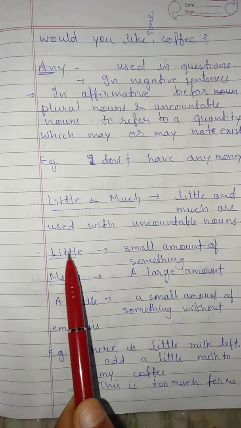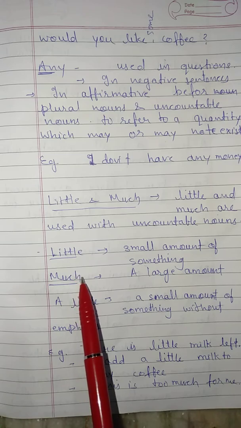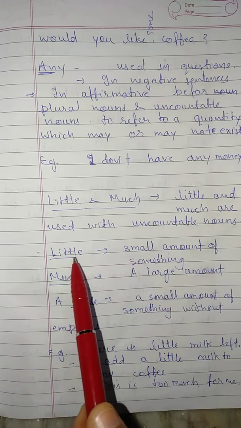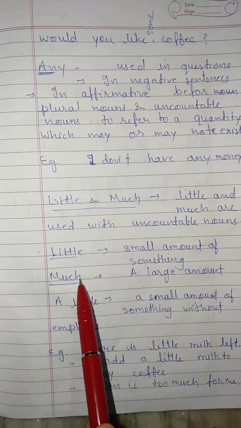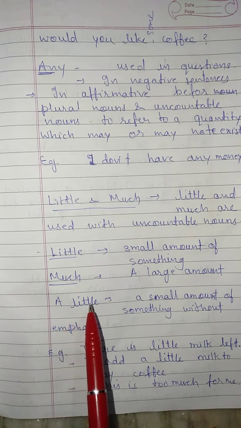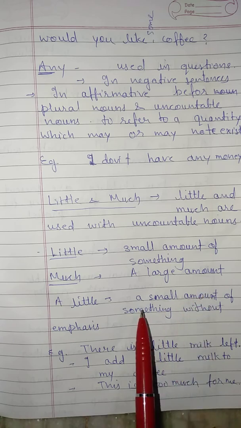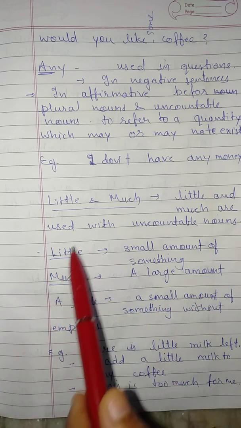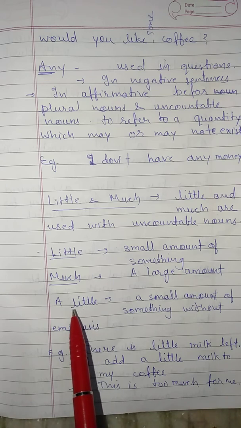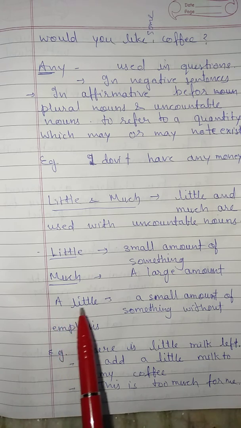Now where will we use little? When we have a small amount of something, and much is used when we have a large amount. The difference between little and much: little for a small amount, and much used with a large amount. Now a little is used when we have a small amount of something without emphasis. The difference between both: when we do not emphasize anything, that time we will use a little. When the amount is very small, that time we will use a little.